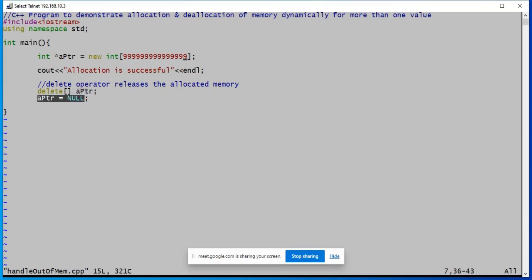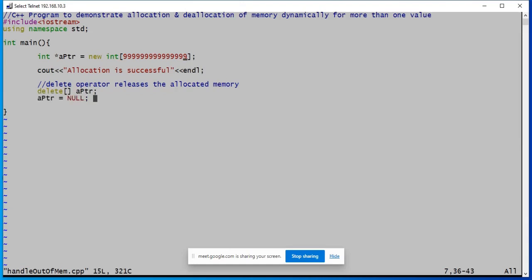And this is a good practice to assign null to your pointer, because once you release that memory, it is not in your possession, it is someone else's possession whenever the OS reallocates the same amount of memory. So this is a good practice. Even if you skip this, the compiler will not give any error, but it is an ideal practice.